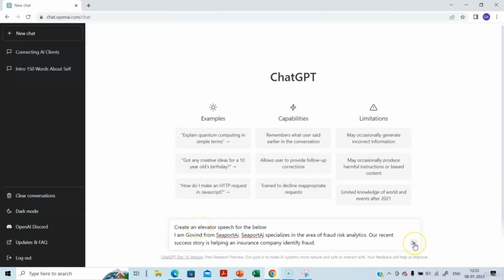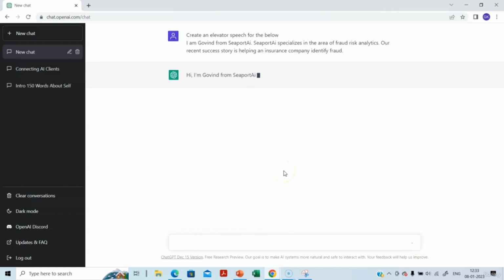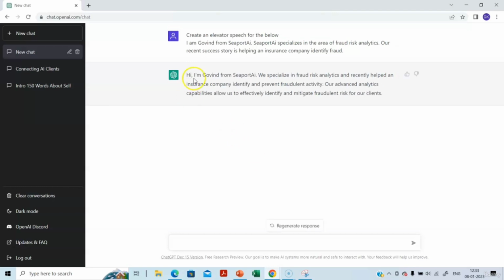So let's see what ChatGPT comes up with. So let's click enter, right? So it is giving this. I'm from Seaport AI. We specialize in fraud risk analytics. Our advanced analytics capabilities allow us to effectively identify and mitigate fraudulent risk for our clients, right?